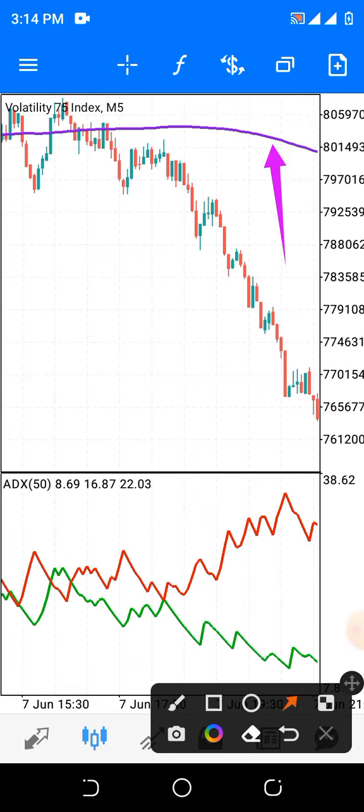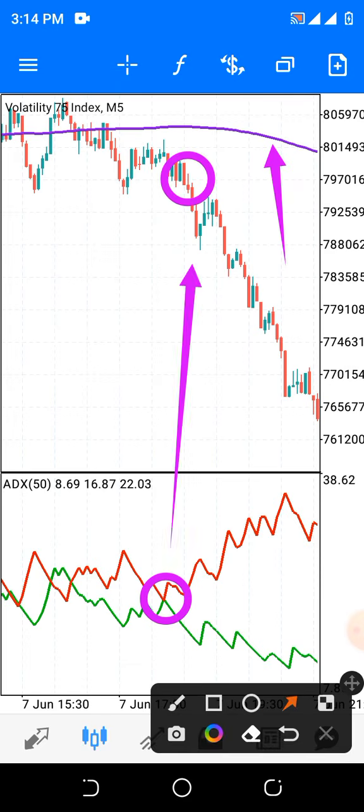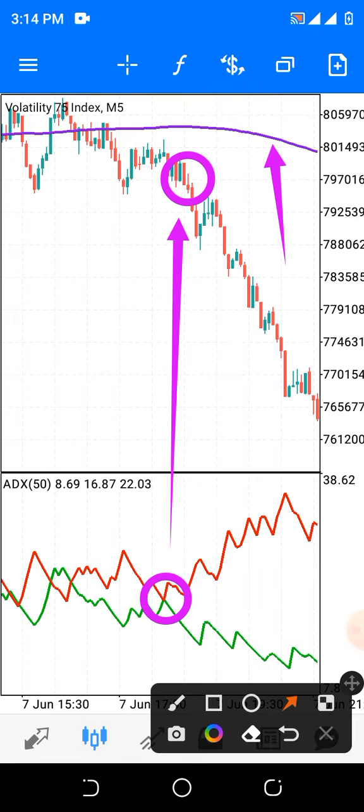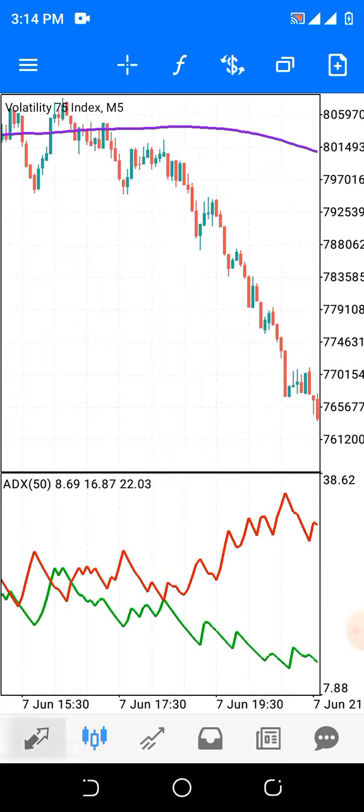Do you understand? So watch here, you see that there is a crossing here, and this is where you need to initiate your sell signal. Initiate your sell signal here. Do you understand? So this is a profit for you. Only selling signals are what we will be looking at right now.